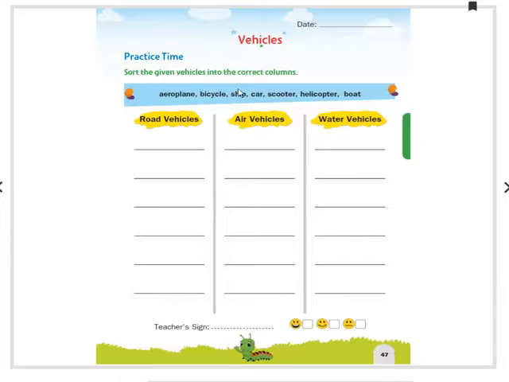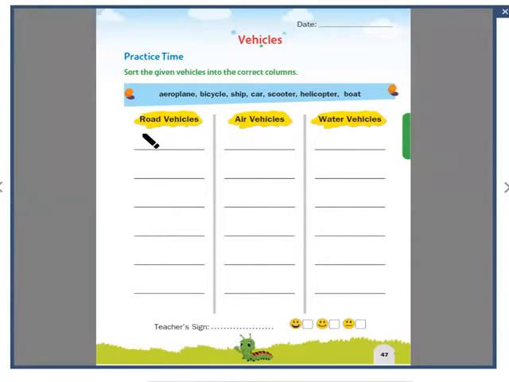For example, I will write a few of them. Let us see. Aeroplane. Where does an aeroplane go? It is an air vehicle. Write the spelling of aeroplane here. Pick your pencils.